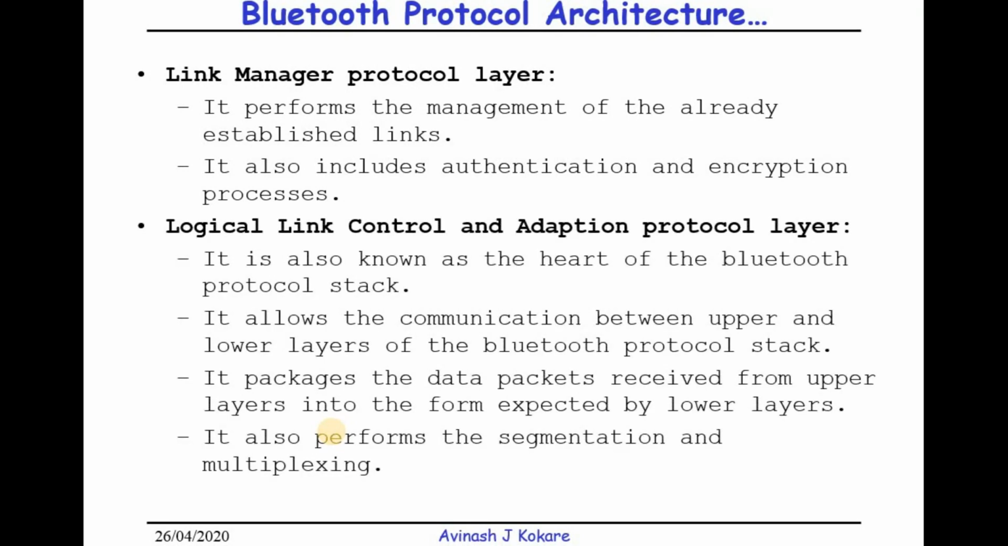Then next is the L2CAP layer. L2CAP stands for Logical Link Control and Adaptation Protocol layer. It is known as the heart of the Bluetooth protocol stack, the most important protocol used inside the Bluetooth. This allows communication between upper and lower layers of the Bluetooth protocol stack. Upper layer protocols like TCP/IP, HID, RFCOMM, and lower layer protocols like link manager protocol, baseband protocol, and radio frequency protocol. It makes the communication between these lower and upper layer protocols.